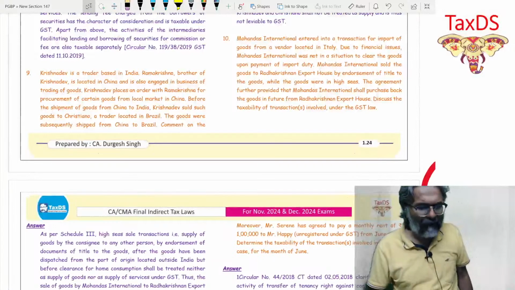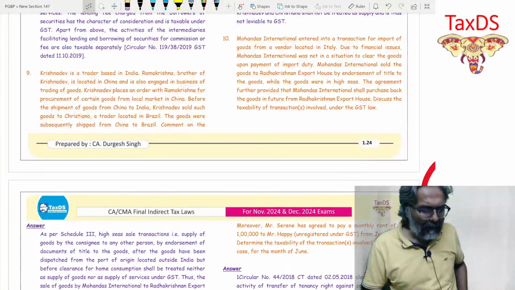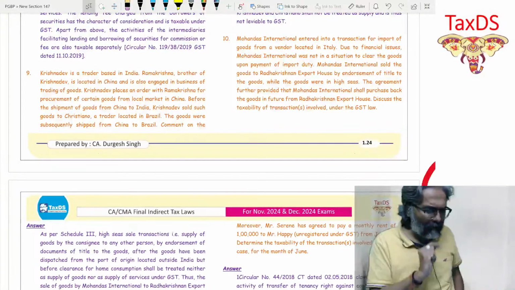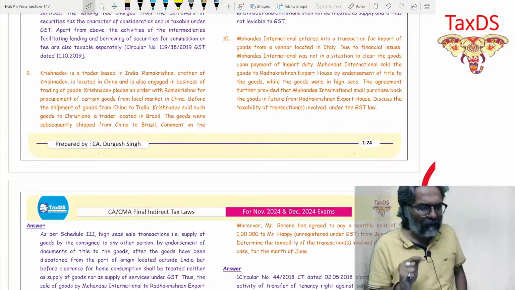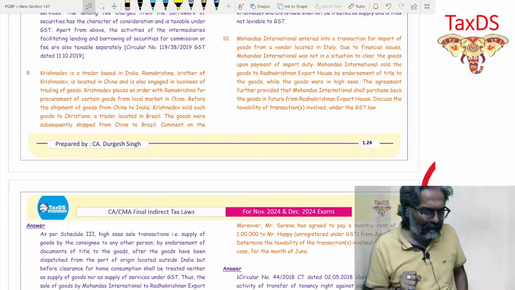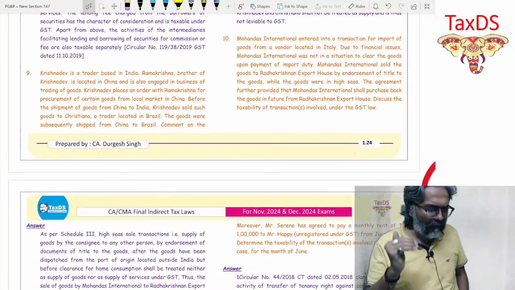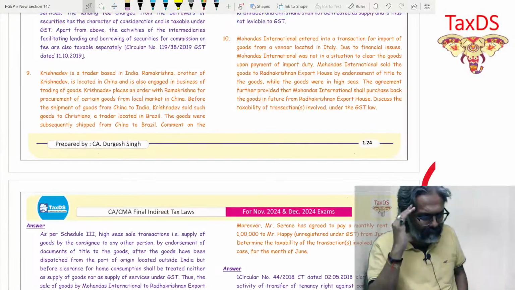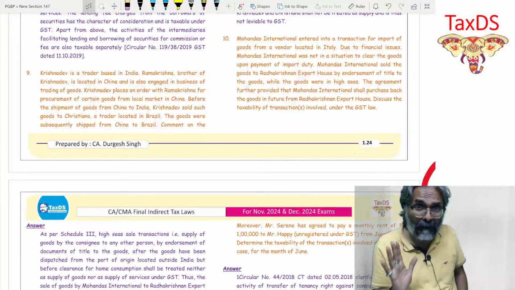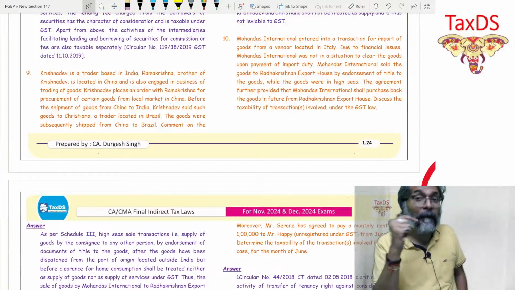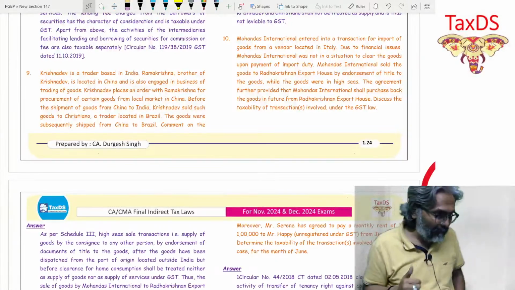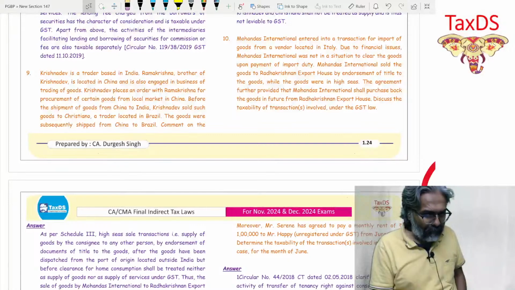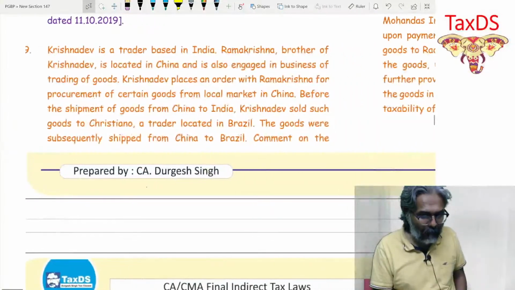Krishna Dev, the trader based in India. Ramakrishna, brother of Krishna Dev, is located in China and is also engaged in the business of trading of goods. Krishna Dev places an order with Ramakrishna for procurement of certain goods from the local market in China. Obviously, thinking about a related person will not help here, because that brother is not dependent on Krishna Dev.